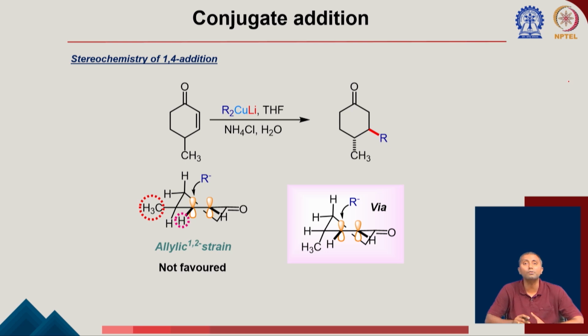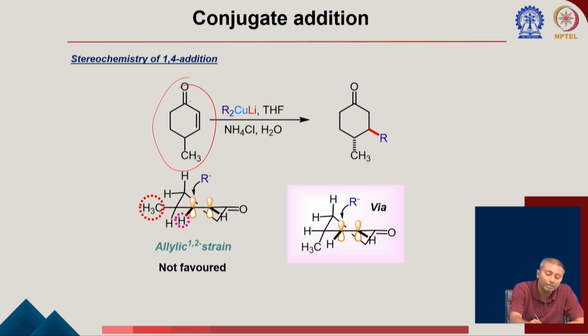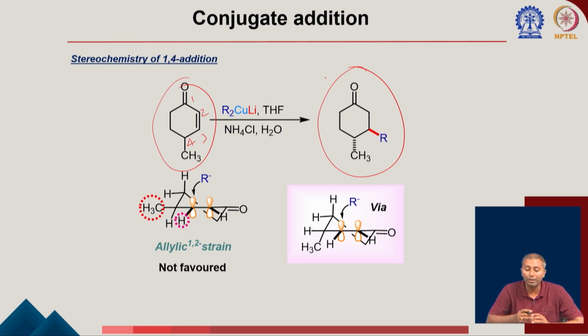So now the question comes, of course, stereochemistry will be important. If you have a compound here, in this type of cyclohexenone, you have a CH3 group in the 4 position. Once the nucleophile attacks, will it attack from the up or the down face? There are two possibilities: either the product could be anti, or it could be syn. Now that can be explained from the corresponding transition state.